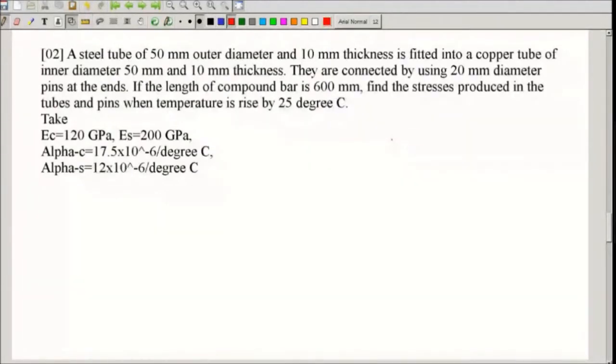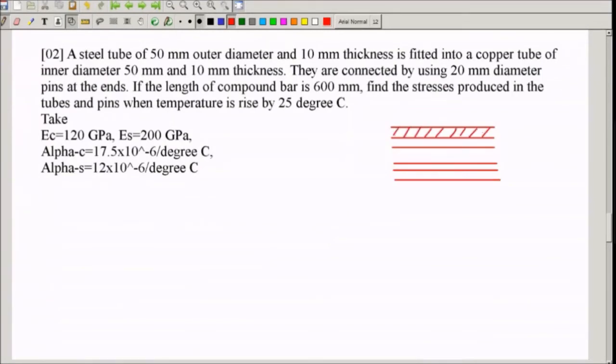We will write the steel tube first. This is the steel tube. This is fitted into a copper tube of inner diameter 50 mm. See, the outer diameter of the steel tube is 50 mm. The inner diameter of the copper tube is 50 mm. Means they are in contact. So I will write the copper tube. So this is the copper tube, and this is the steel tube. They are connected using 20 mm diameter pins at the ends. Means that to connect them, they have used pins here. One pin here and one pin here. These are the pins. Just for connecting them, they have used pins.